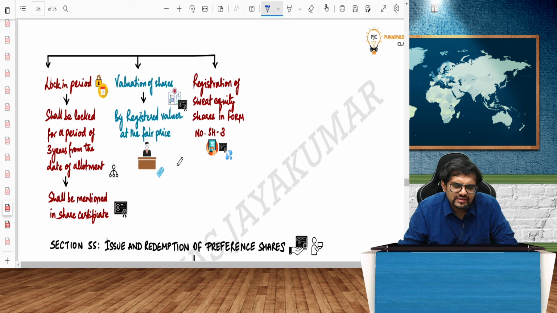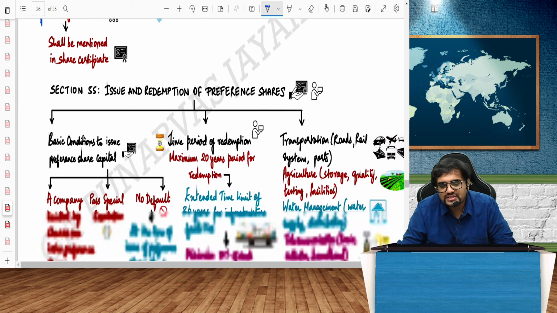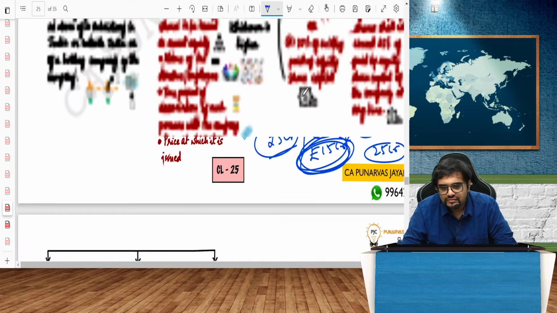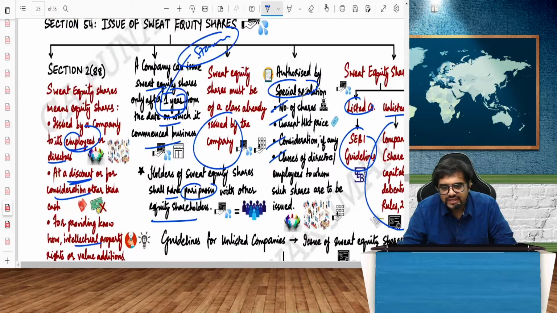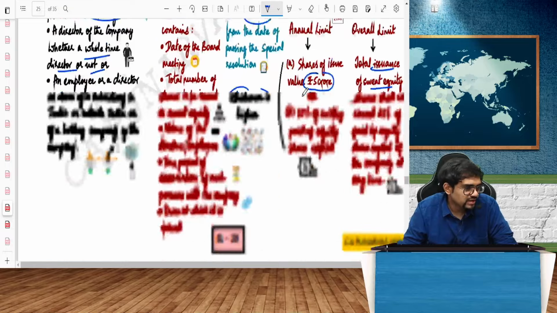And guys, if I get sweat equity shares, I'll immediately sell them off in the market and make money. That is why there is a lock-in period, minimum 3 years, which will be mentioned in the certificate. Here valuation is done by the valuation officer. Registration shall be done in form number SH3. Very, very simple. So that is with respect to sweat equity shares, my dear friends, section number 54.